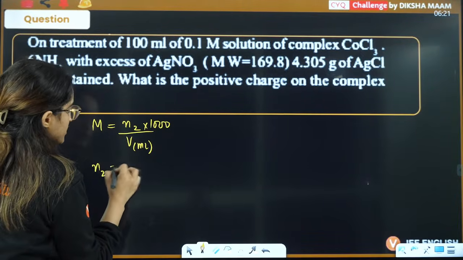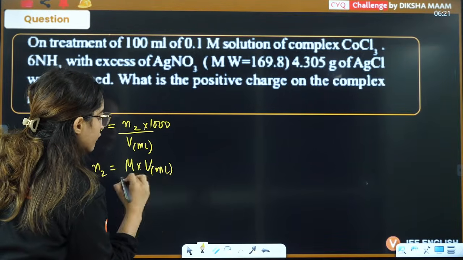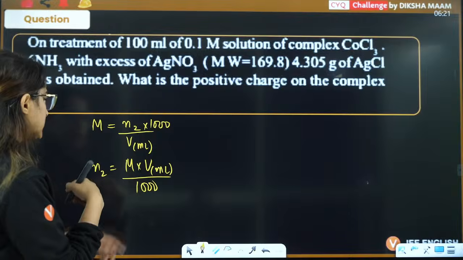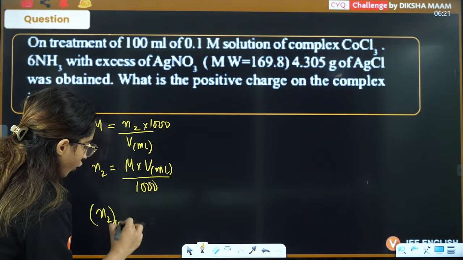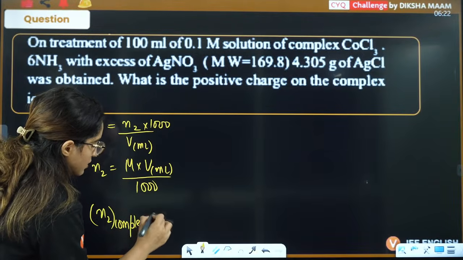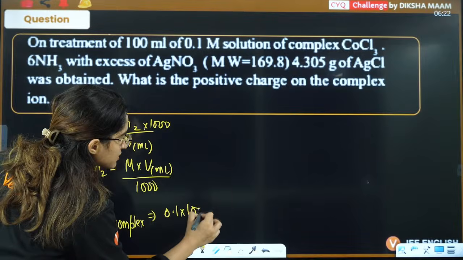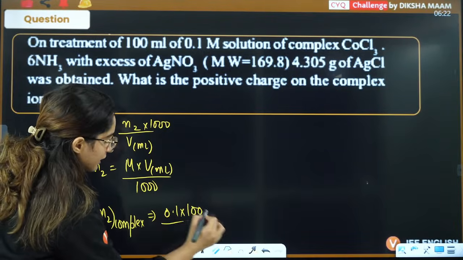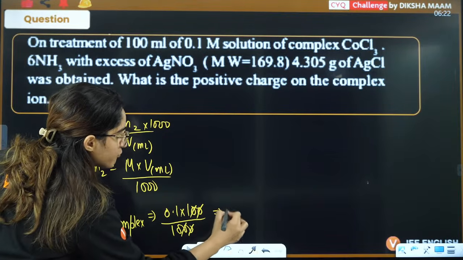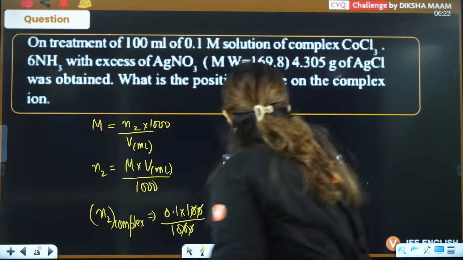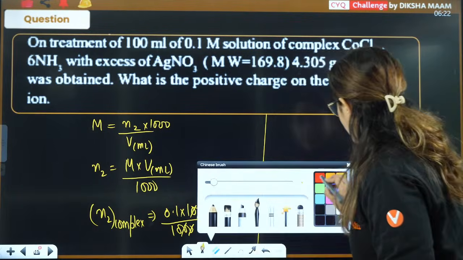So number of moles is molarity into volume in milliliters divided by 1000. The molarity is 0.1, the volume is 100, and this is 1000. You cancel this and you have 0.01 moles of complex.